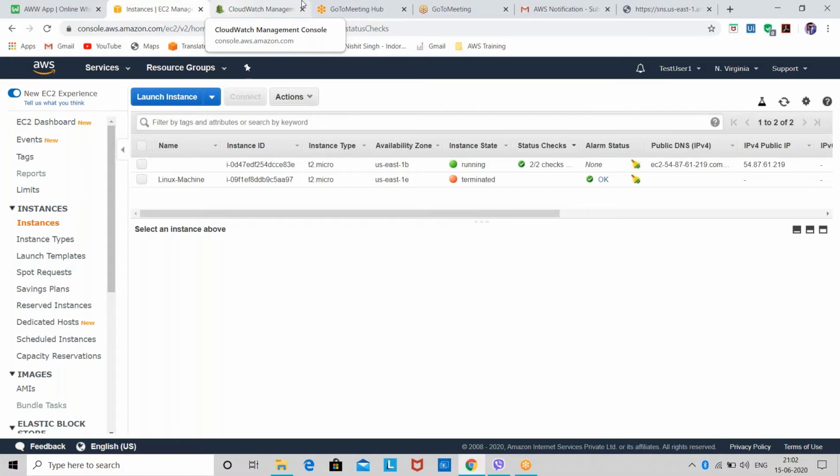Okay, so now I have told you that auto scaling group also does the health check, because we have to configure a CloudWatch with auto scaling group and all. So